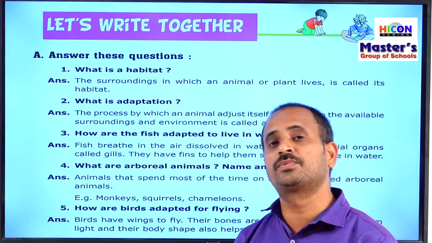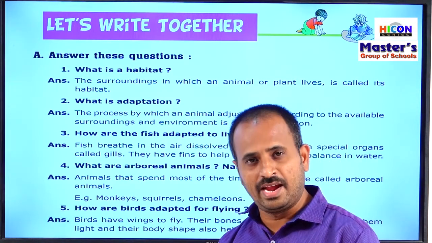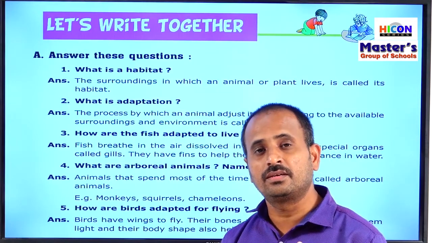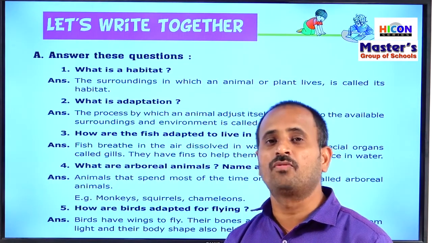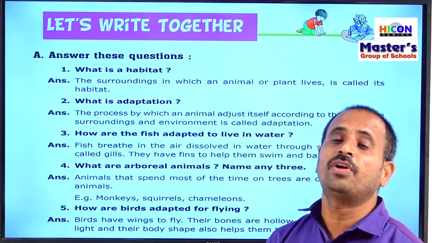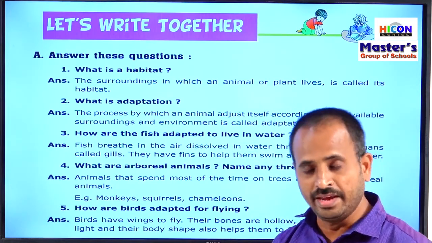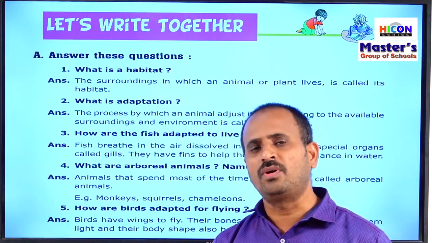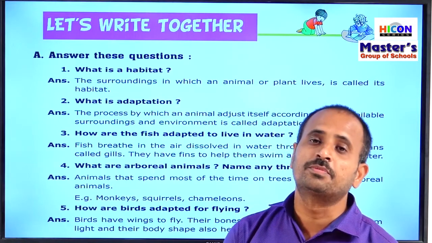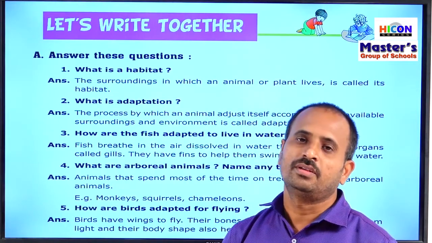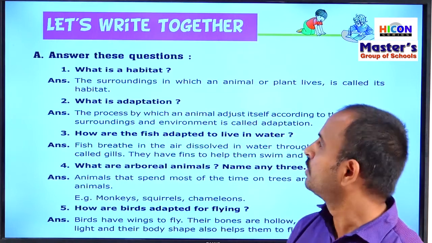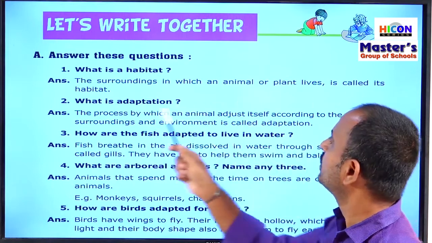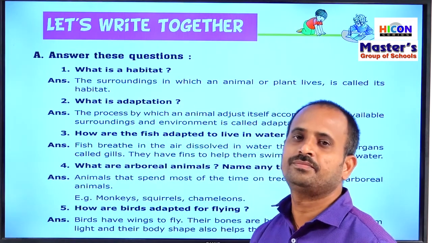So there are different types of habitats. If you take land, there are deserts and ice, that is polar regions. And if you take water, there are different types of habitats in water, like lakes, ponds, rivers, seas, and oceans. So habitat means the surroundings in which an animal or plant lives is called its habitat.